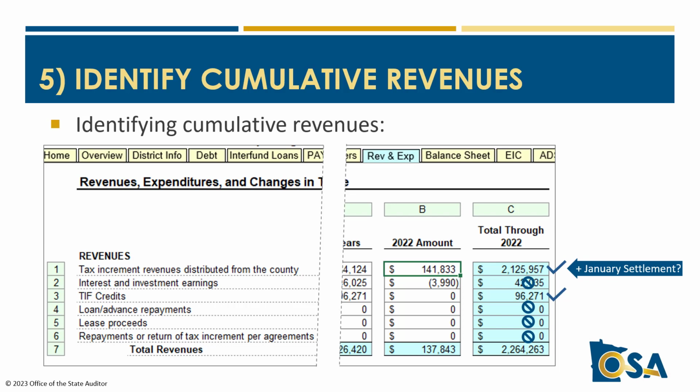As we noted in step 2, those other defined increment revenues might be getting used to pay obligations and might reduce the amount that will be sufficient to pay obligations, but the measure of cumulative revenues in the formula just looks at tax increment generated from captured value and not these other increment revenues.